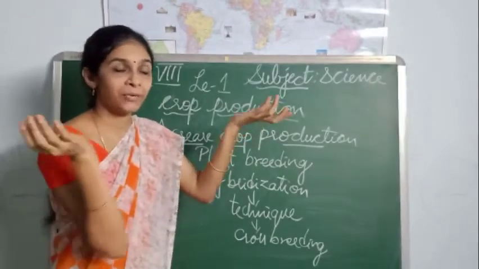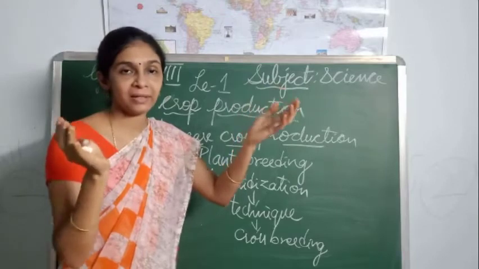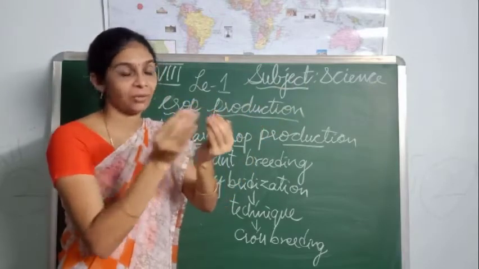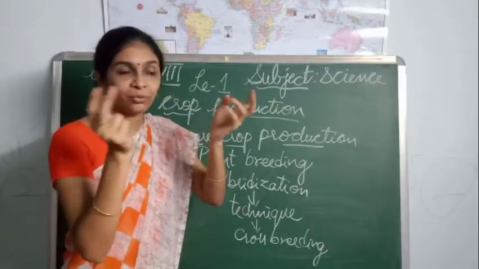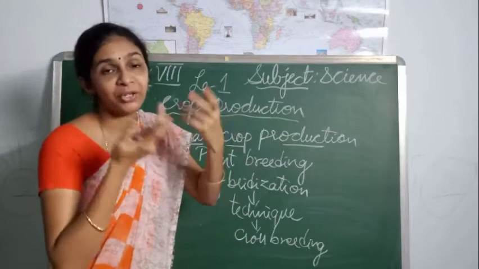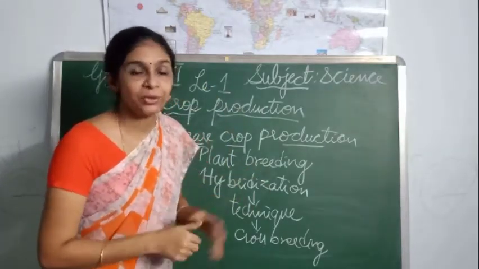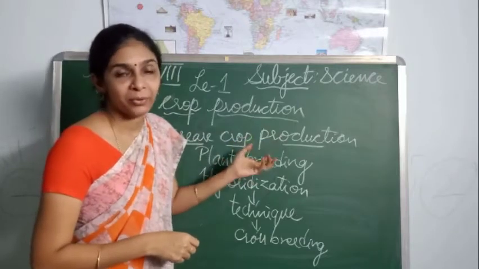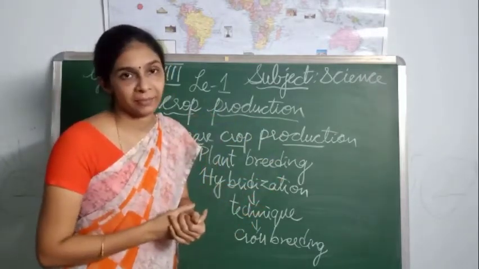We take two different varieties of plants which have different characters, and we crossbreed them. When we do crossing, the characters of these two different plants may develop into one new variety. In this manner we can do breeding, and by doing this breeding we can develop new varieties of plants.